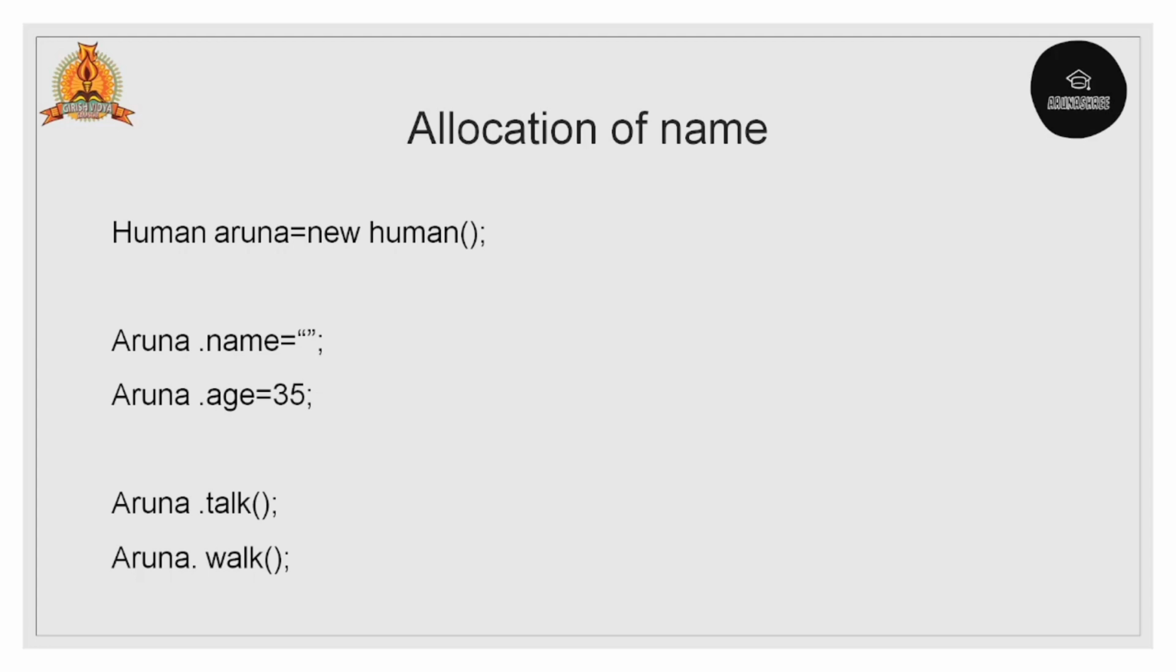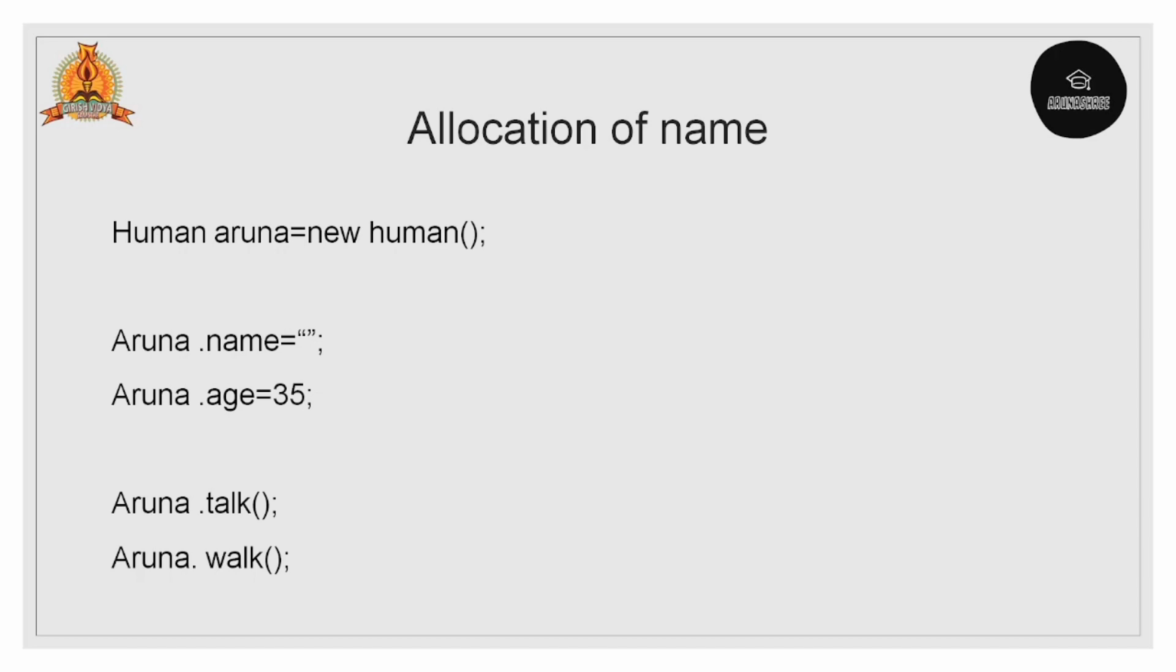Now if we want to give any value for the object, like name and age, for that we use the dot operator here. aruna.name equals something; a name you need to give. Some age will be like 35. Whether Aruna will walk or whether Aruna will talk. So this is how we need to set the value for each object. If we want to call the methods, we use the dot operator only: aruna.talk, aruna.walk.